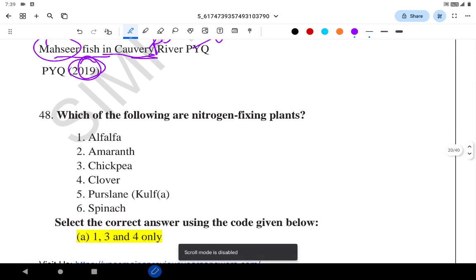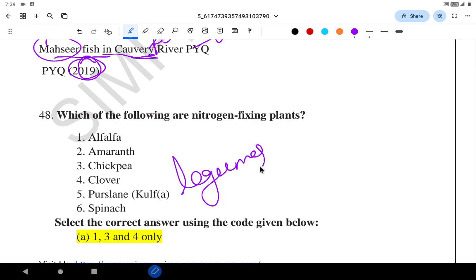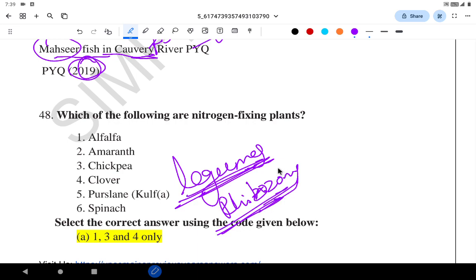Which one of the following is a nitrogen fixing plant? For a fact, usually the nitrogen fixing plants will be legumes, which have a symbiotic relationship with nitrogen fixing bacteria like rhizobium. A legume plant will usually have a symbiotic relationship with the nitrogen fixing bacteria, that is rhizobium.